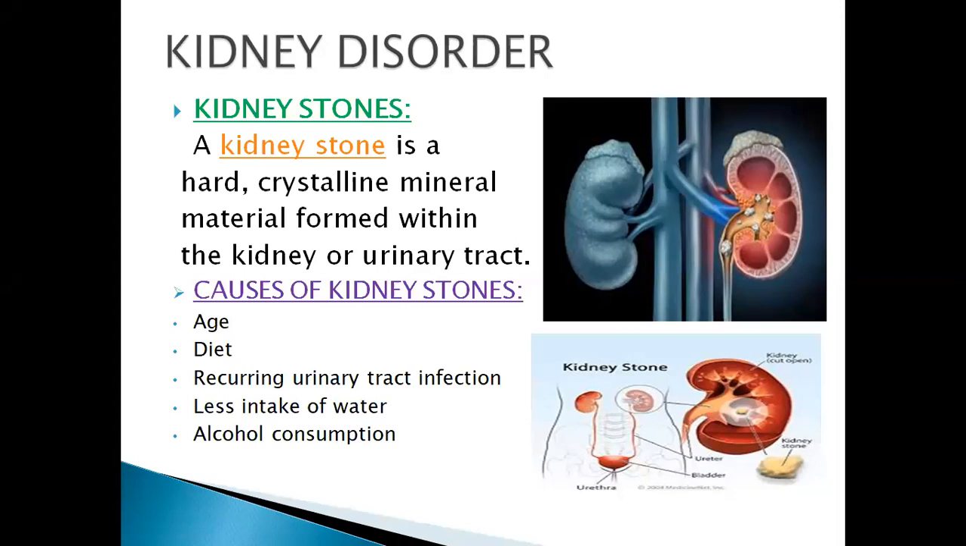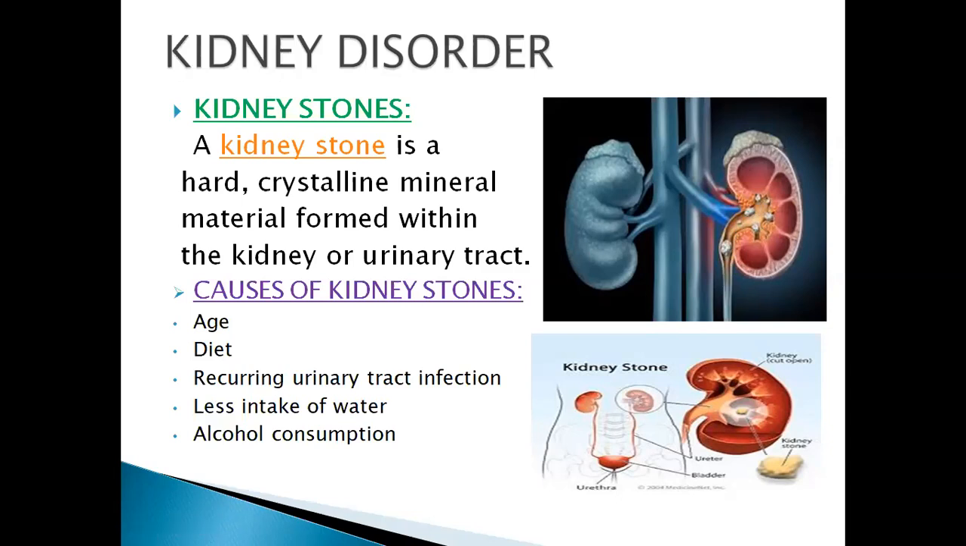The first cause of kidney disorder is kidney stones. So, what are kidney stones? A kidney stone is a hard crystalline material formed within the kidney or urinary tract. Here in this diagram, you can see the kidney. Inside the pelvic cavity, a few stones are present. Stones can be made inside the kidney or in the ureter region.